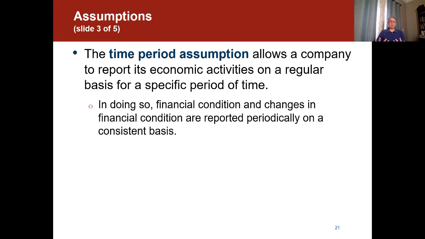So if you have a business whose performance you want to measure, we typically wait until the end of the year, like December 31st, and we combine all the transactions and see how the company performed. Some companies decide to do this on a quarterly basis, every 3 months, or every 6 months, which we call semi-annual. But most companies wait for the end of the year to measure how they perform. The end of the year doesn't have to be December 31st. A fiscal year could end on any day of the year, and we'll see that in the future. In doing so, financial condition and changes in financial condition are reported periodically on a consistent basis.